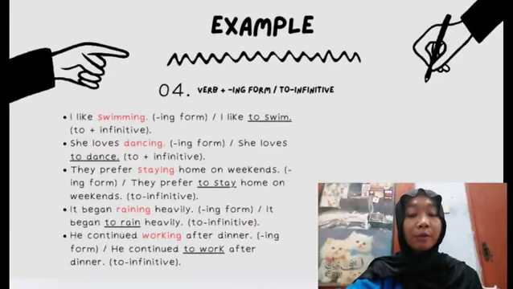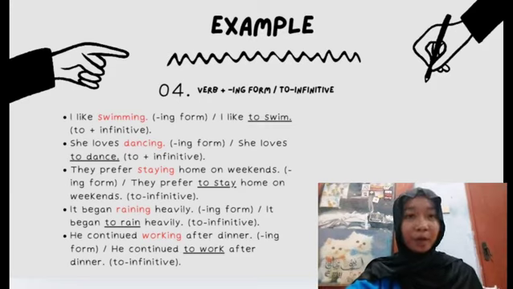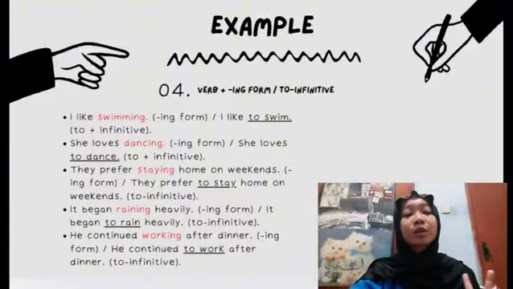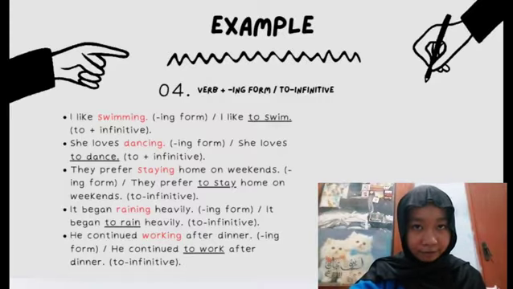Verb plus ing form or to infinitive. Example number 1 is I like swimming. Swimming is the ing form, or I like to swim. To swim is the to infinitive. Number 2, she loves dancing. Dancing is the ing form, or she loves to dance. To dance is the to infinitive.